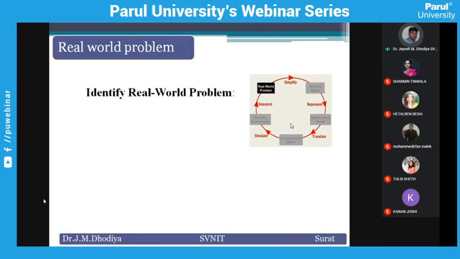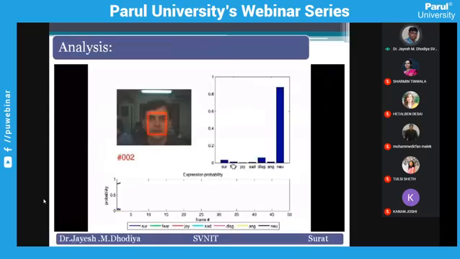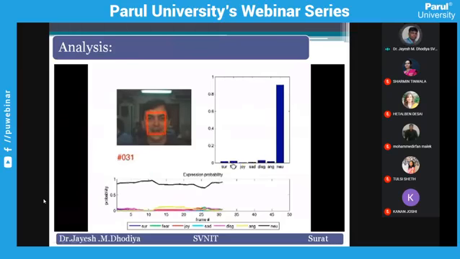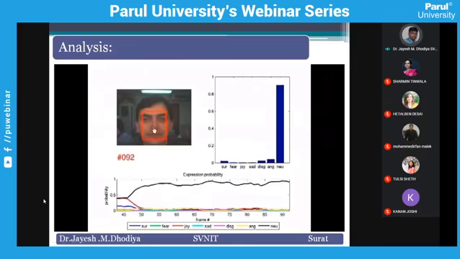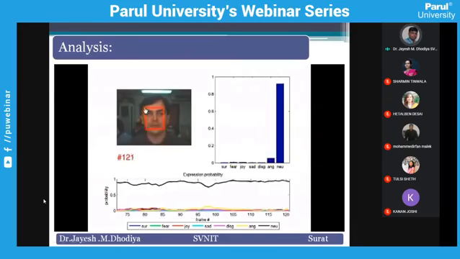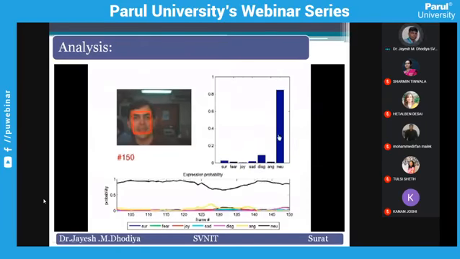But this problem is open for you people to keep in your mind. If you want to work with this problem, it is a very good problem, and you can work with it. One of my students has, at an initial stage, found the expression, and I'm just trying to show you. It might not be that clear, but whatever the expression on the face, we try to display it on a bar chart.